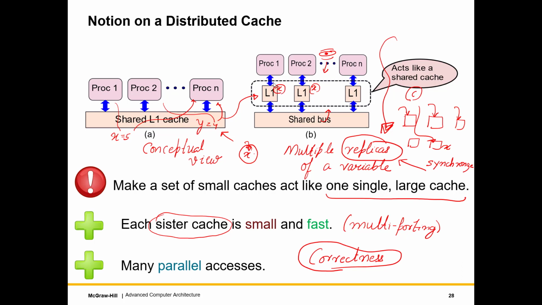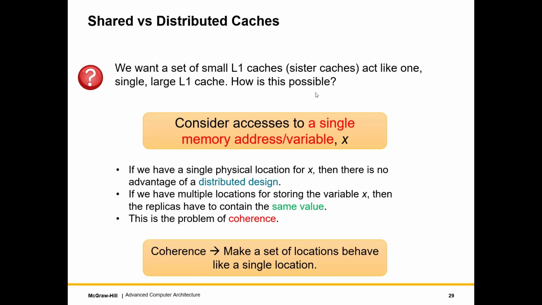Otherwise, what will happen is that I will write to X, another core will write to X, then nobody else will see the writes, or they might see them in one order, somebody else will see them in another order. It will all become a mess. So if I want the external world to think that it's actually a single cache where there is only a single location for the variable X, I need to do something. We will see what I need to do.